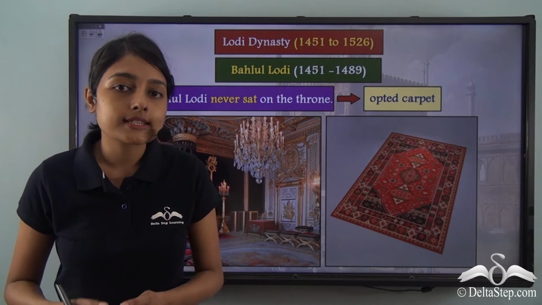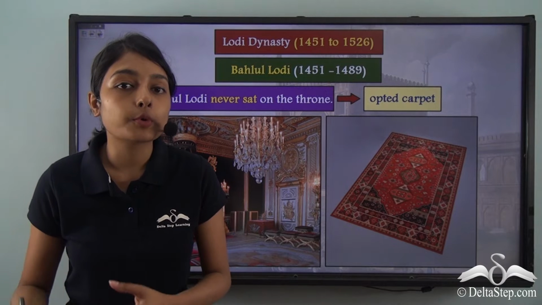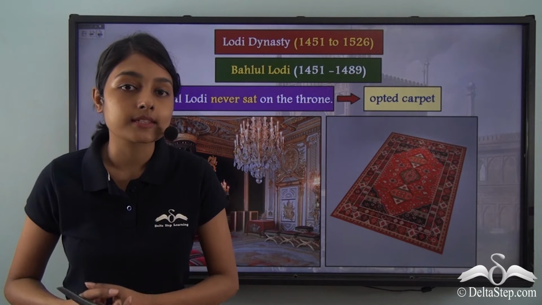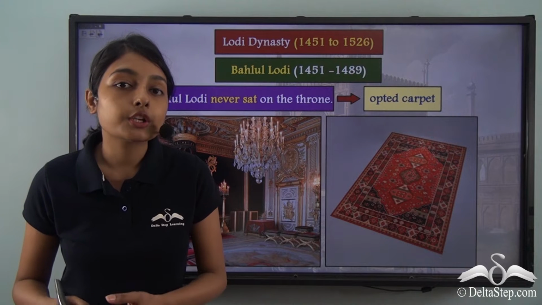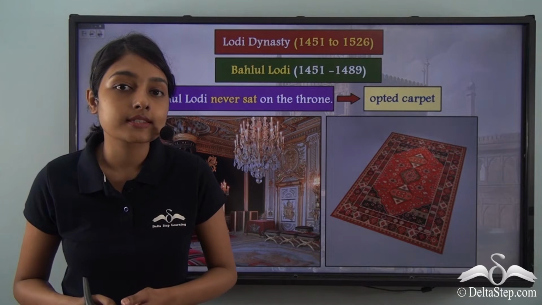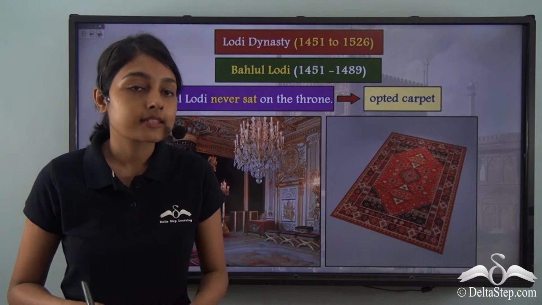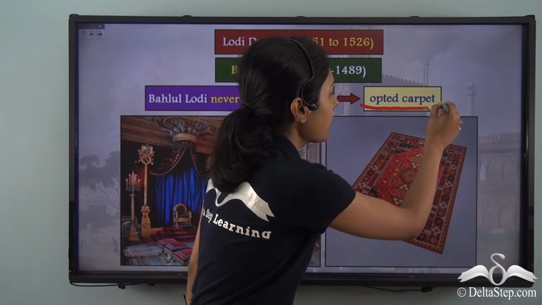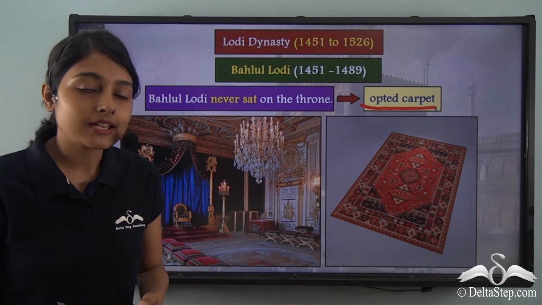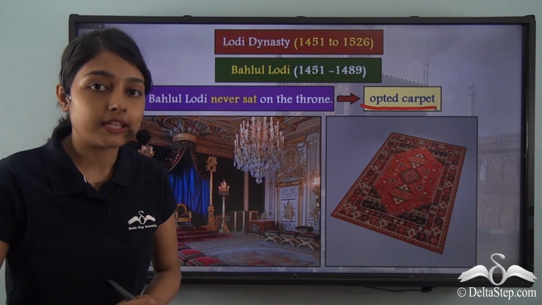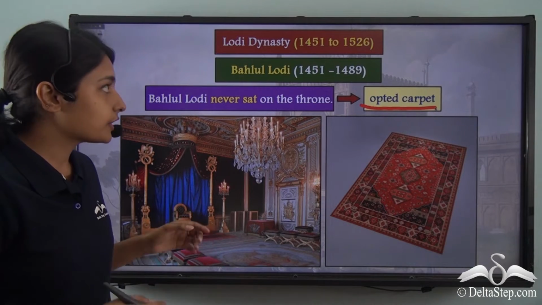When Bahlul Lodi ascended the throne, he knew that he had to gain the support and popularity of his masses. So, in order to gain recognition, in order to gain the support of his masses, Bahlul Lodi never sat on the throne. Instead, he opted to sit on the carpet. In this way, he wanted to show his nobles that he was on an equal plane with them. Bahlul Lodi sat on the carpet instead of the throne.